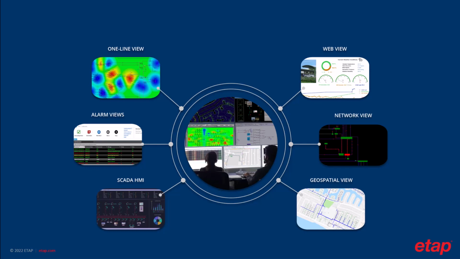The intelligent single line diagram. It's a multi-layered one-line view of the digital twin. It includes functionality and awareness of the device's characteristics and system behavior.